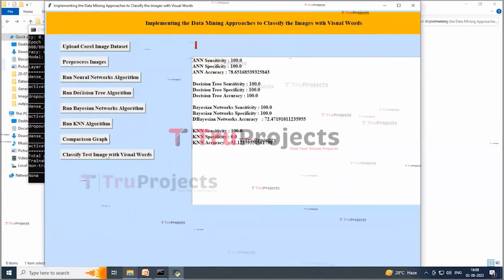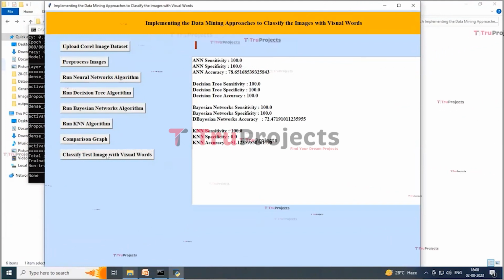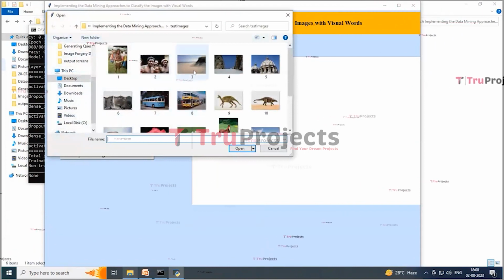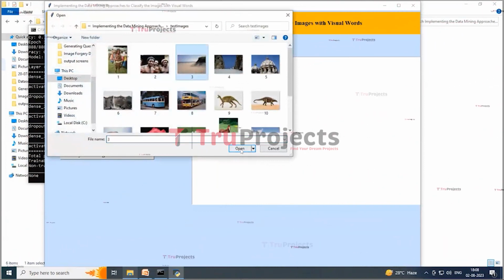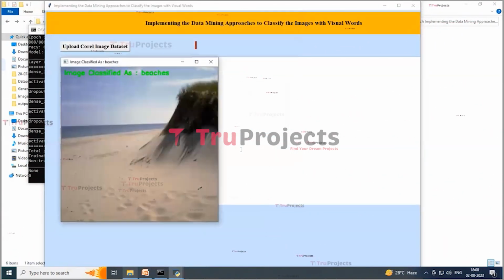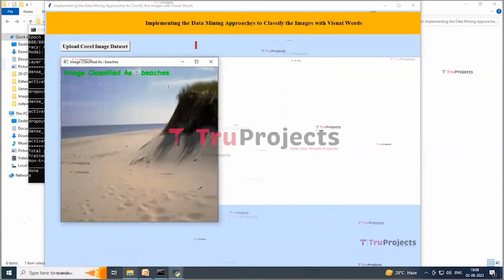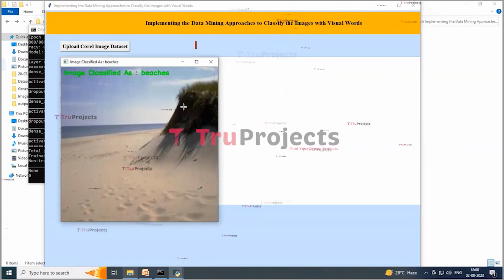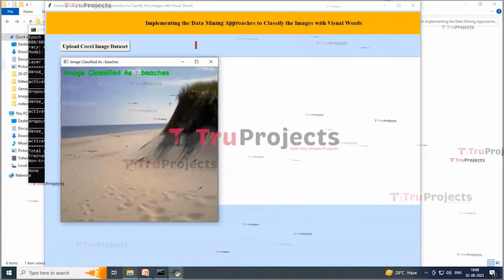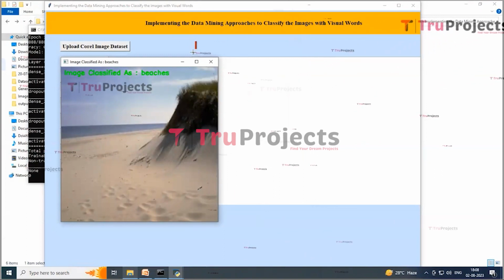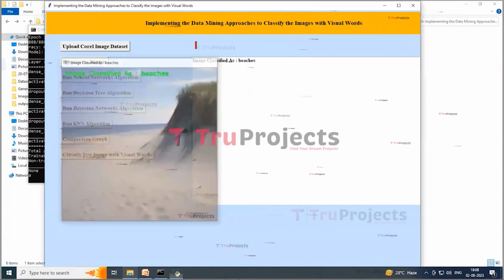click on the classify test image with visual words button to upload a test image and get the result. Suppose I am selecting this image, and now click on the open button to get the output. Here on this screen we can see the image classified as beaches, and this result you can see in the image title bar also, and in green color text. Similarly you can upload other images and test. Now close this image.